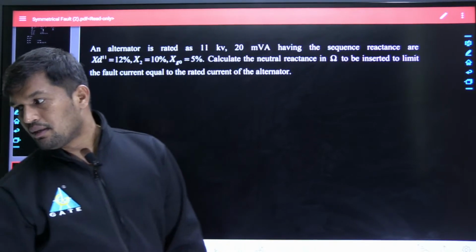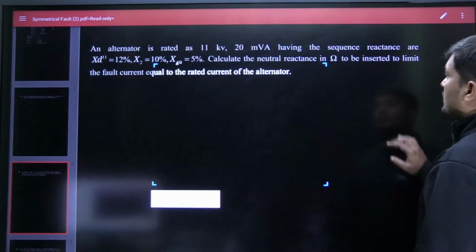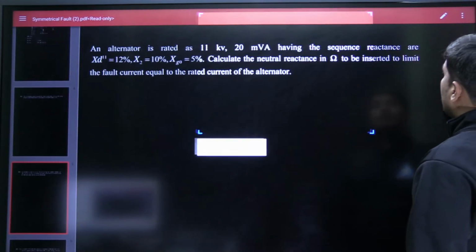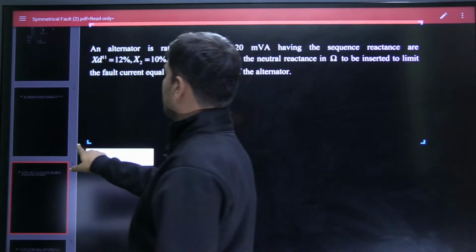The time limit is only 1.5 minutes, that means 90 seconds.